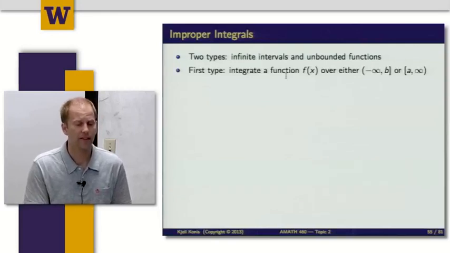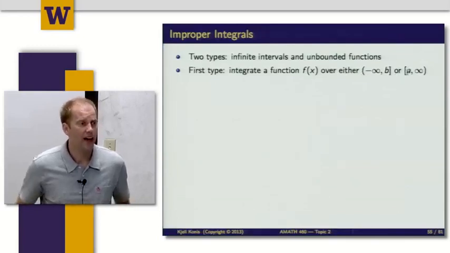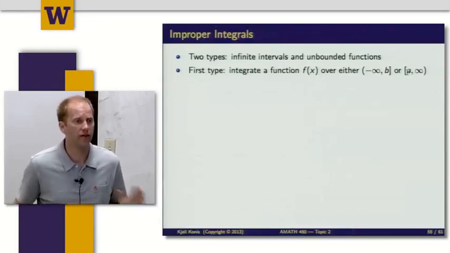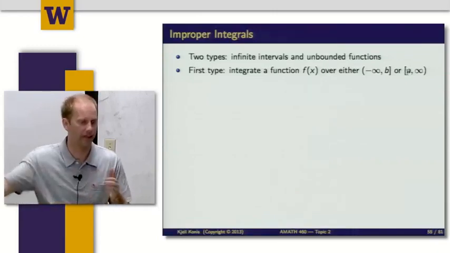So we'll start by considering the first type. I want to integrate a function f of x over either the interval minus infinity to b or the interval a to infinity. And if I want to integrate a function over the entire real line, from minus infinity to infinity, I just pick some point in the middle, go up to there, and then finish the rest.